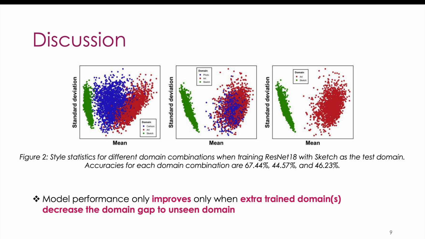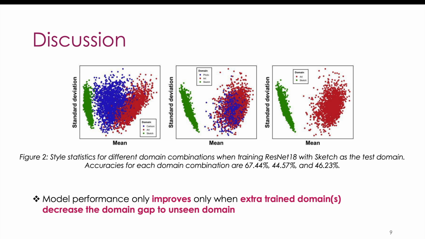We also explore an interesting phenomenon. In some cases, training with fewer domains can actually yield better performance than training with more. For example, when we train a ResNet model on art and photo, the accuracy reaches only 44.57%, which is even lower than training on art alone. However, when we train the model on art and cartoon, the performance significantly improves to 67.44%.